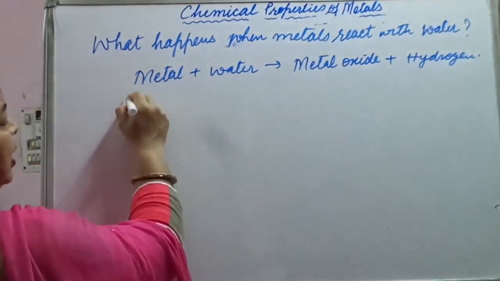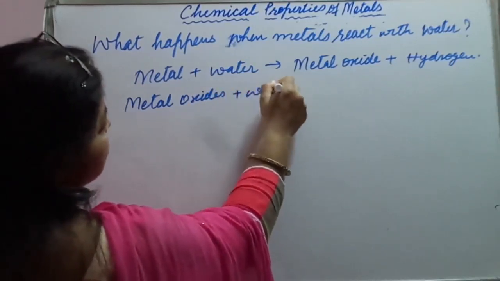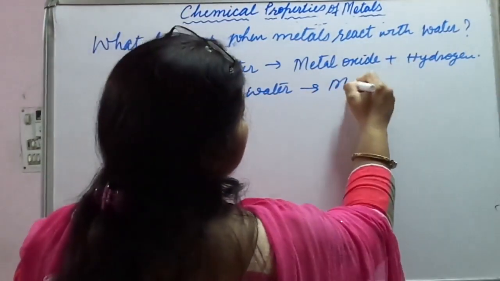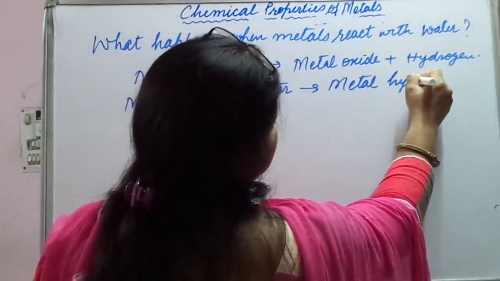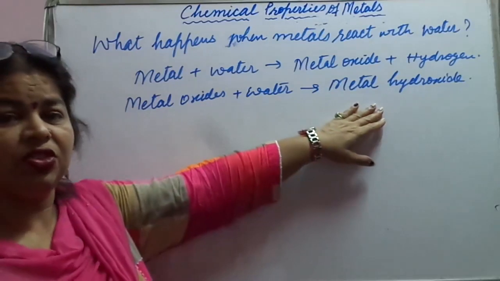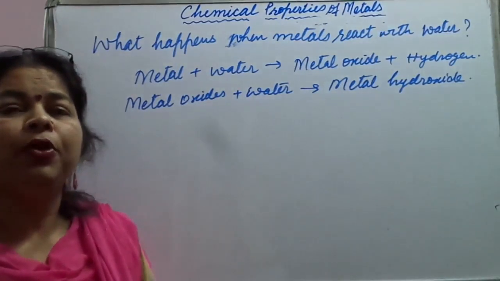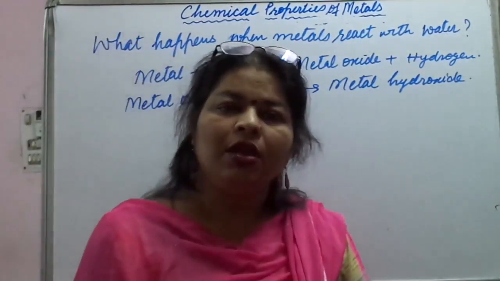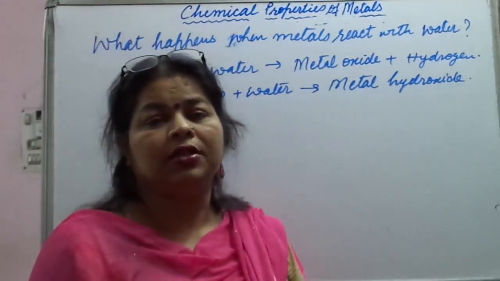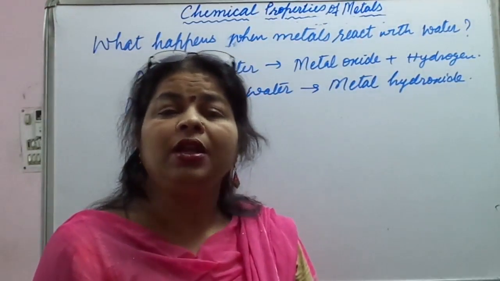Now when we talk about metal oxides plus water, how will the reaction proceed? They are going to produce metal hydroxide. Okay, so it's basic in nature. Metal hydroxides are formed. So metals react with water and produce a metal oxide and hydrogen gas, while metal oxides, when they react with water, produce metal hydroxide, that are soluble in water.